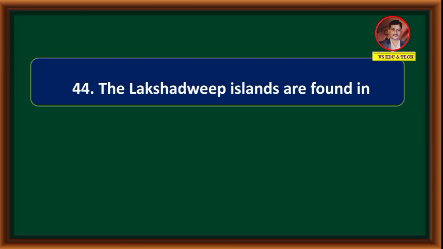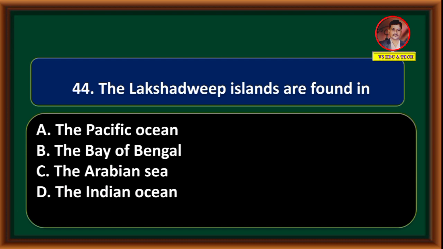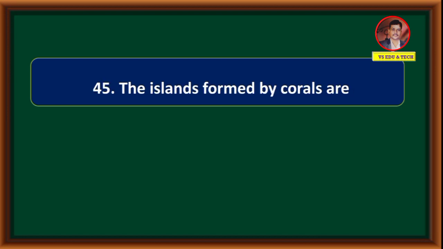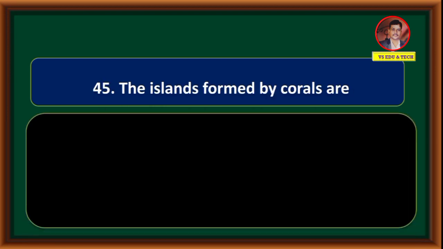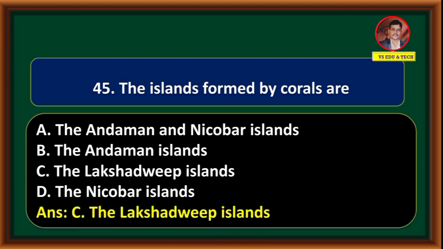The Lakshadweep Islands are found in the Pacific Ocean, the Bay of Bengal, the Arabian Sea, the Indian Ocean. Correct answer is option C, the Arabian Sea. The islands formed by corals are the Andaman and Nicobar Islands, the Andaman Islands, the Lakshadweep Islands, the Nicobar Islands. Correct answer is the Lakshadweep Islands.